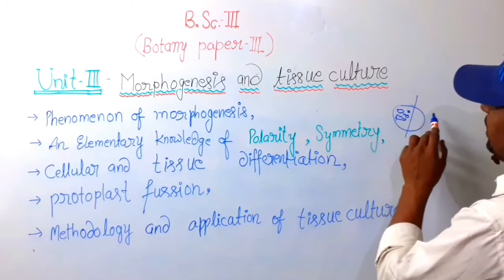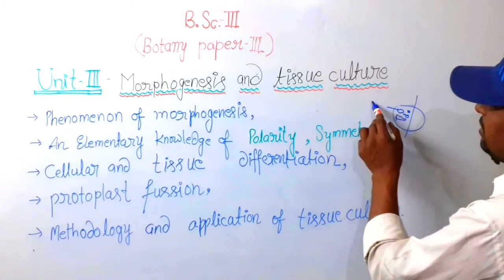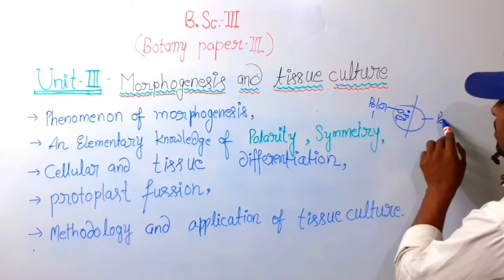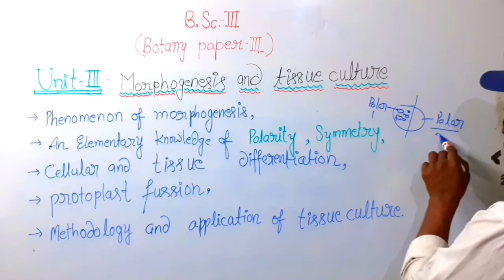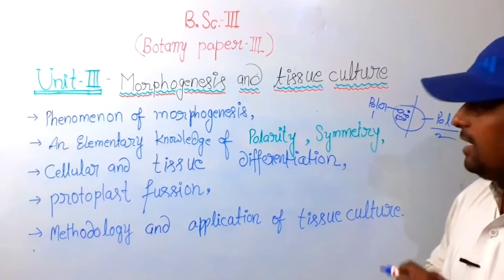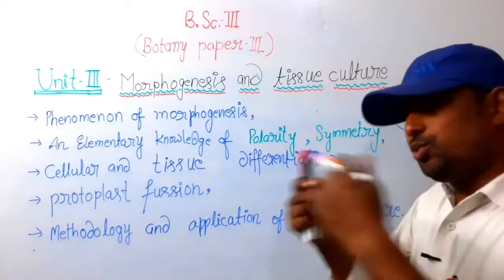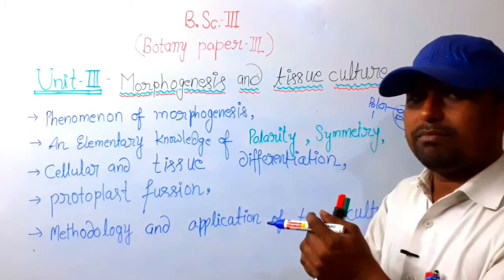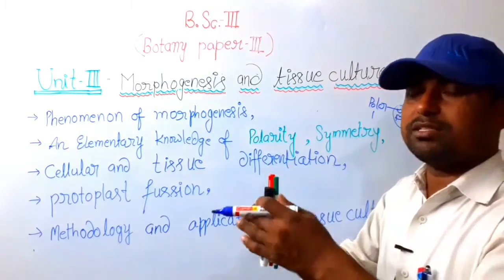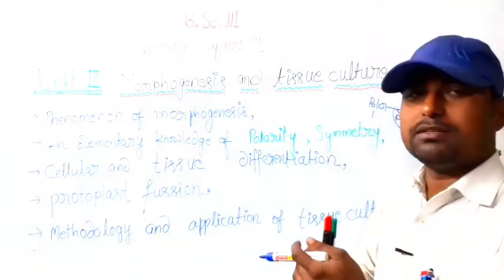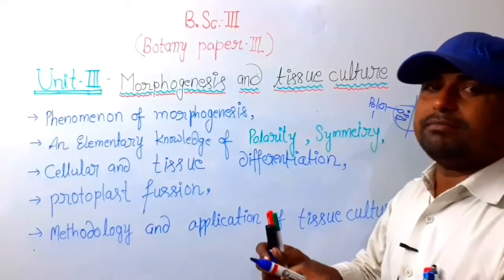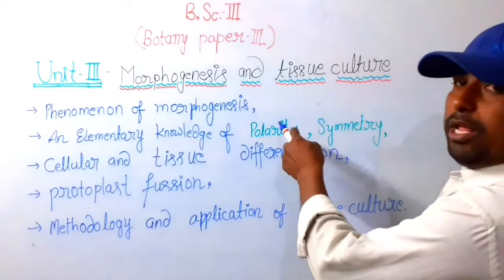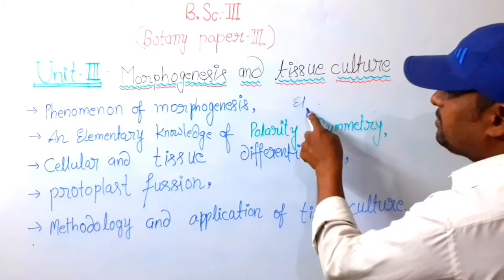So the cell becomes polar: here is pole 1 and here is pole 2. Such polarity contributes to the shape, or the construction of the shape, of the plant body. So the cell becomes polarized. Now polarity meaning in Hindi is ध्रुवीकरण.